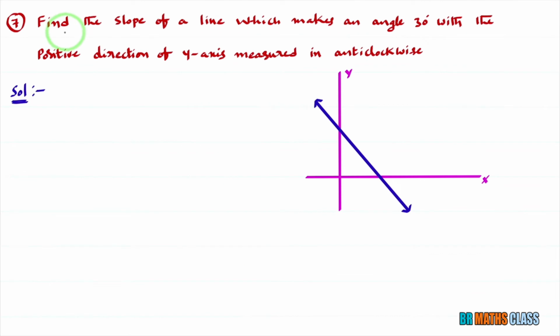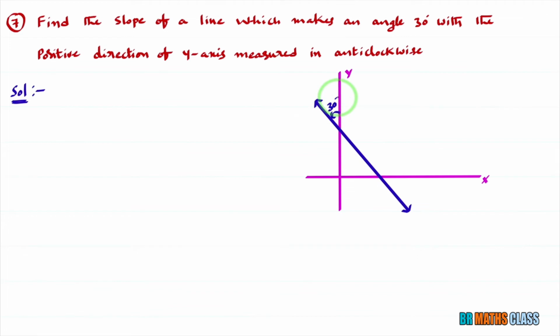You observe this question. Find the slope of a line. We need to find the slope of a line which makes an angle of 30 degrees with the positive direction of the y-axis. You may be confused here because it is not the positive direction of the x-axis, it is the positive direction of the y-axis. You observe this diagram, I considered a line. Where is the angle made by this line with the y-axis in the positive direction? This is the angle made by this line with the y-axis in the positive direction.